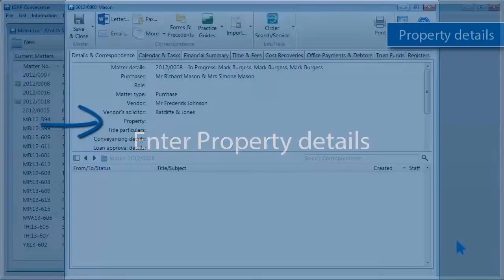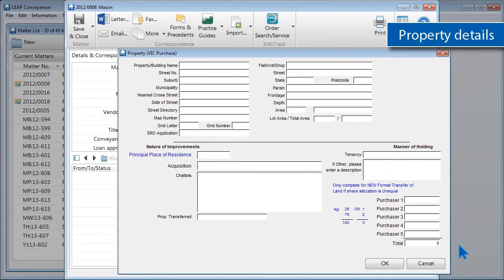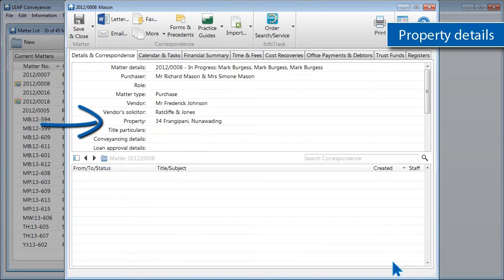Double-click Property to open the card and enter the property details. I can enter the street address. In this case, I just need to enter 34 Frangipani Street, Nunawading, 3131. Then click OK to save back to the matter.